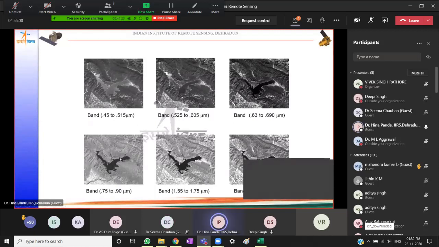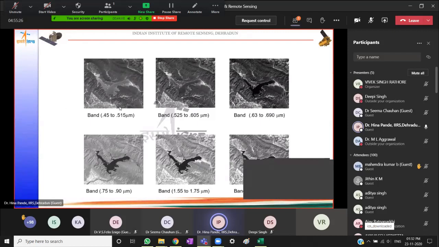So if you see here in the infrared region, the water and land boundary and the surrounding vegetation, because there is good contrast, optimum contrast between the two, we are able to see the water and vegetation features better. Since water absorbs all infrared and vegetation reflects highly in the infrared region, there is contrast between these two.